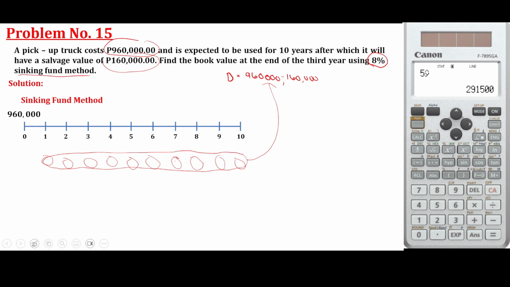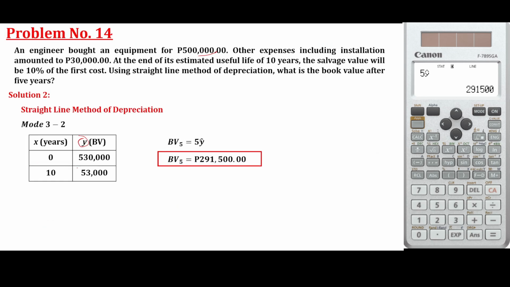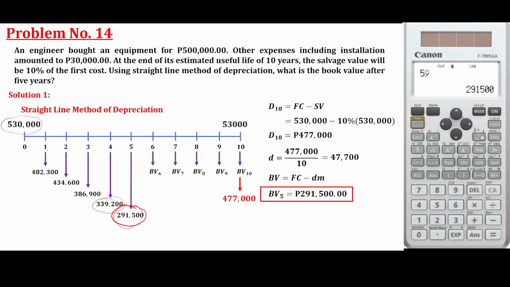This one, from the previous problem. Okay, sorry. So, equal depreciation here. So, straight line method, no? They have equal depreciation here. So, nag-depreciate siya ng 47,700. So, D here is 47,700. D at second year is 47,700. D here is 47,700.